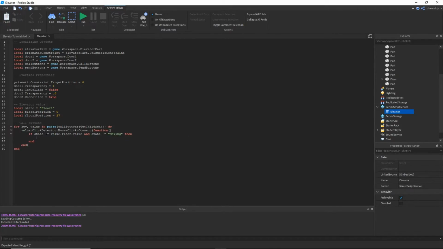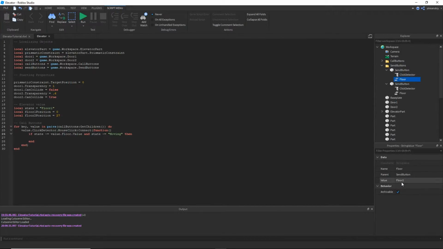So if the state does not equal the value, so inside the button we have the floor value, floor 2. So if it were on floor 2 and you hit call, it would say, okay, the state does not equal, which is, it's currently floor 1. It doesn't equal floor 2, so that's good. And the state also doesn't equal moving because it's not already moving. So we're all good there. And then it can continue.